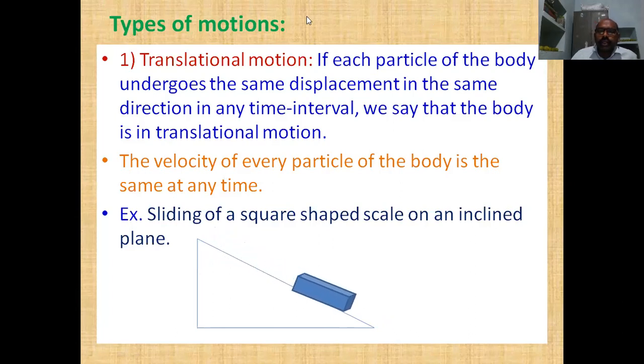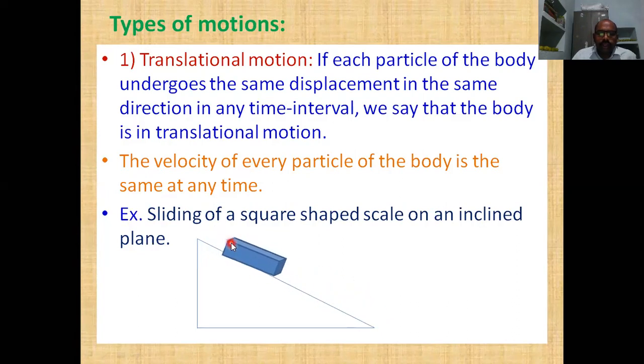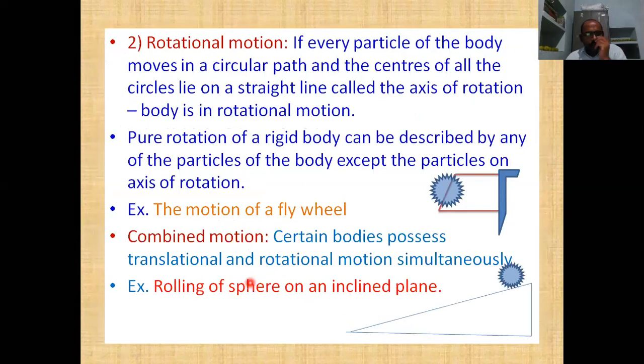So we see the center of mass. The center of mass is traveling in a straight line of motion, and every point, every particle of that body is also traveling in the same straight line of motion. So just like that. Now we see the rotational motion.